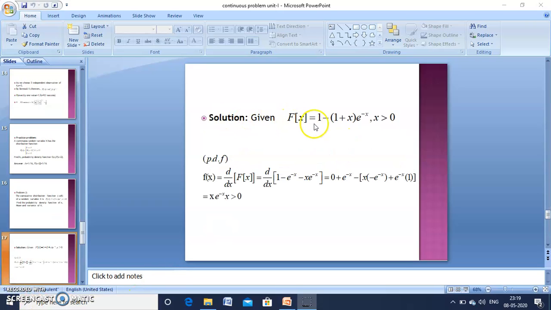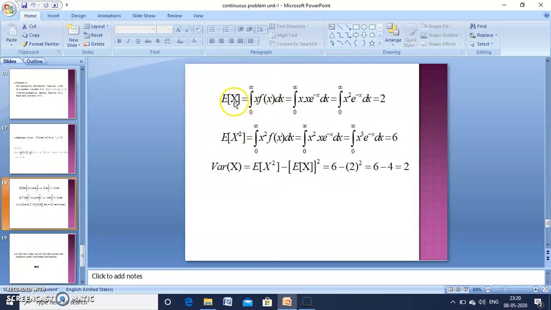Solution. Given capital F of x we write and range is x is greater than 0. Then we want to find out small f of x, that is d by dx of capital F of x. So substitute capital F of x here, differentiate it. We will get differentiation of 1 is 0, e power minus x differentiation plus e power minus x minus, and here you apply Bernoulli formula. So finally we get x into e power minus x, where x is greater than 0.